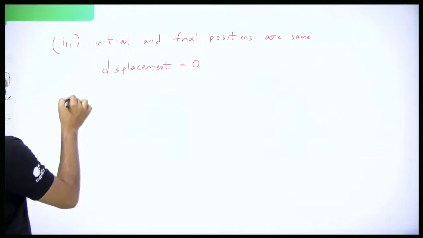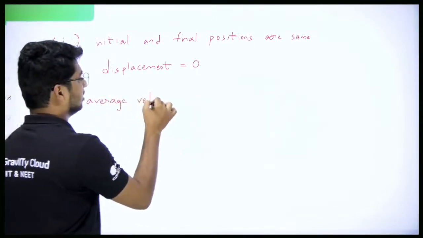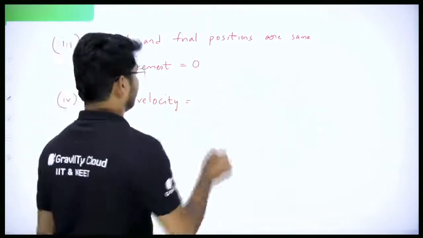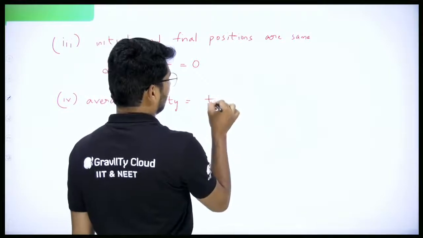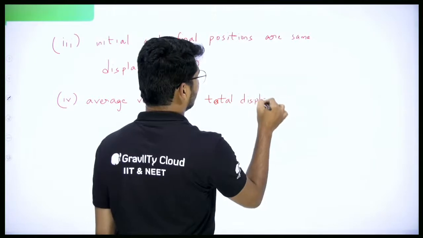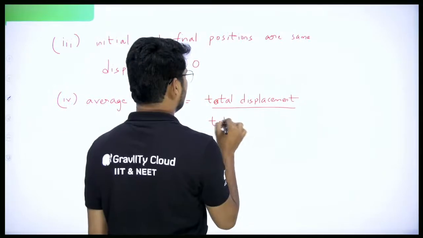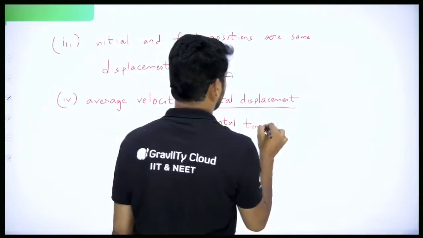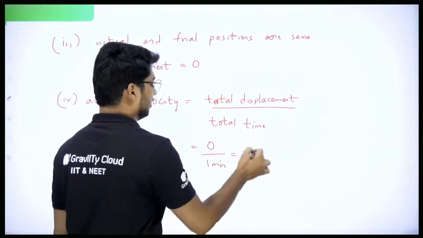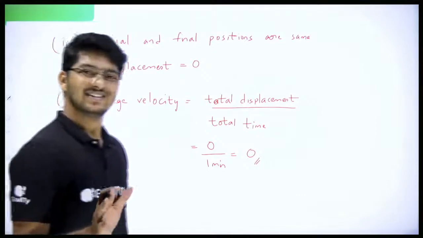Then we'll go into the average velocity part. What about the average velocity? Average velocity is equal to total displacement by total time. Right here, but the displacement is 0. And forget about time. Displacement is 0. Then what will the average velocity be? 0 by anything is 0. By the way, total displacement is 0. Total time, as we know, is 1 minute. It will be 0. 0 by 1 is 0. That is the reason. A simple question, right?